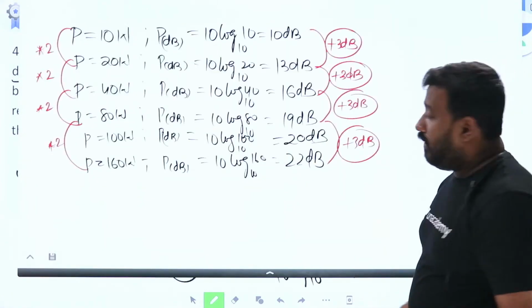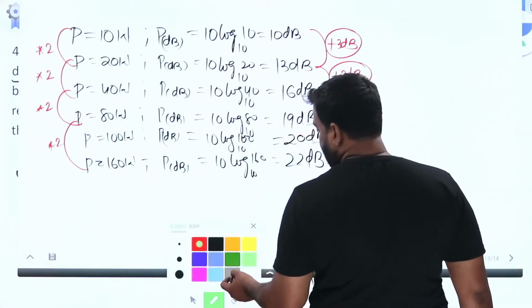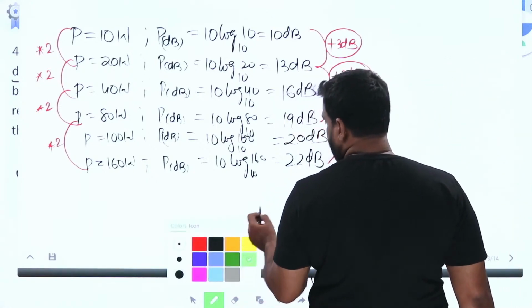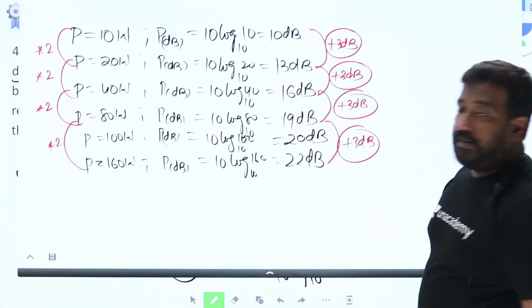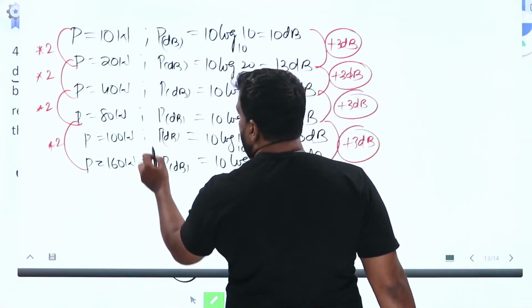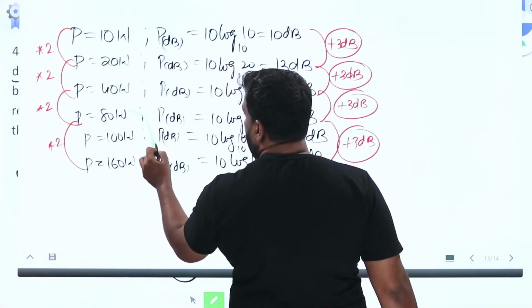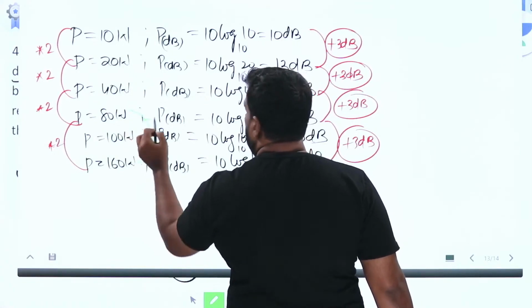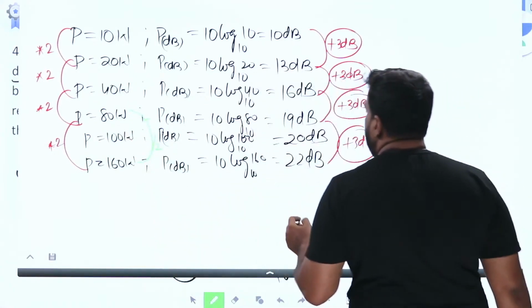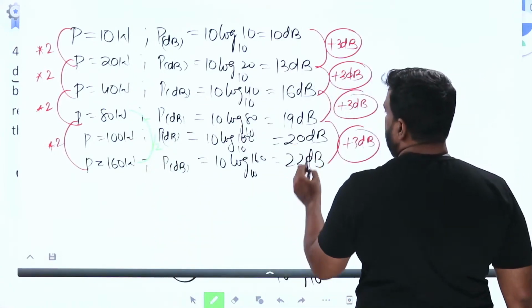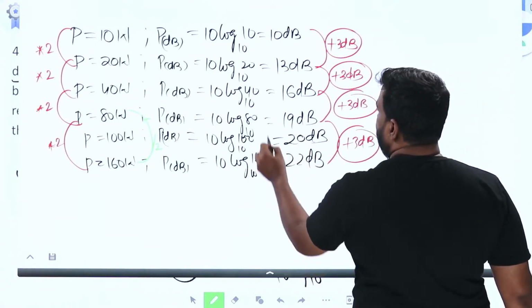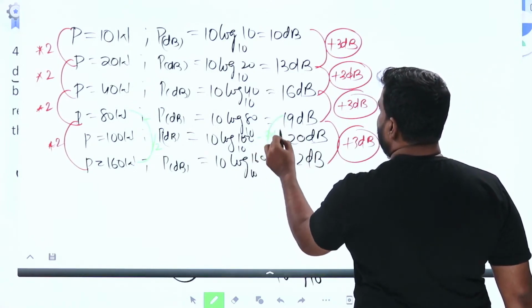Now, if you see here, the power became half, divided by 2. How many decibel decrement did you get? 22 to 19, minus 3 dB.